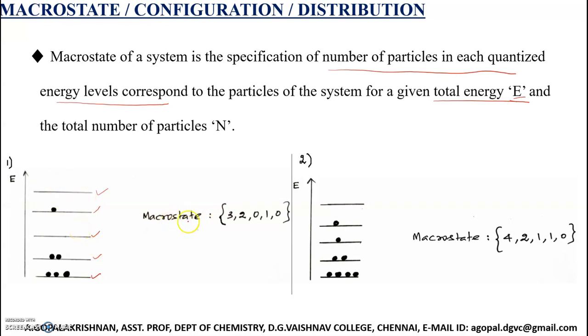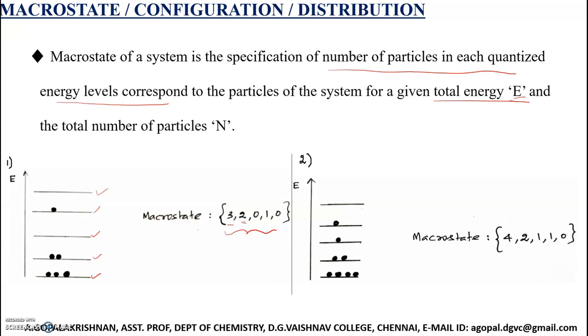The macro state is 3 particles in the ground level, 2 particles in the next level, then 0, then the fourth level has 1 particle, and the fifth level has 0. If you specify the number of particles in each quantized energy level of a system, that specification is called a macro state. So this is a possible macro state for the system.